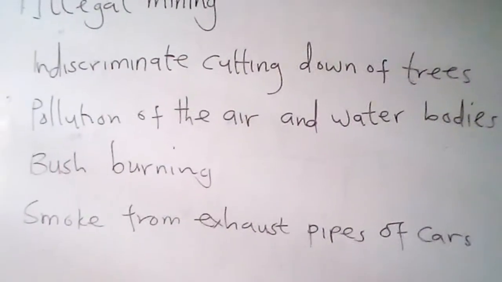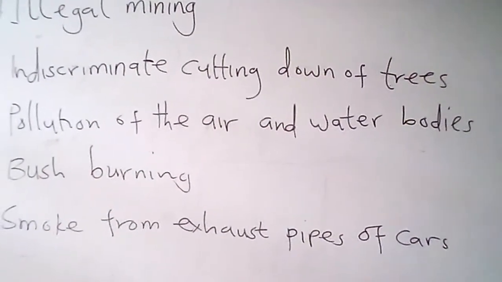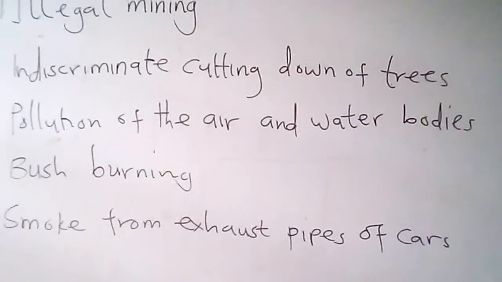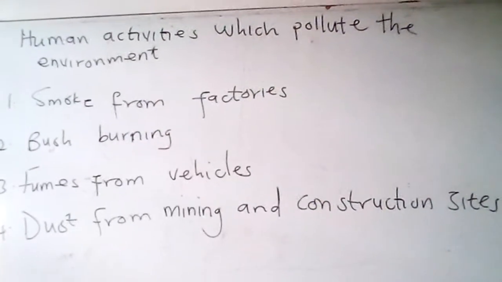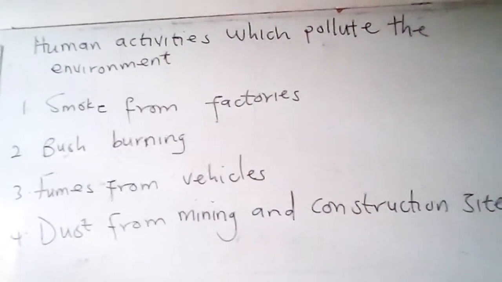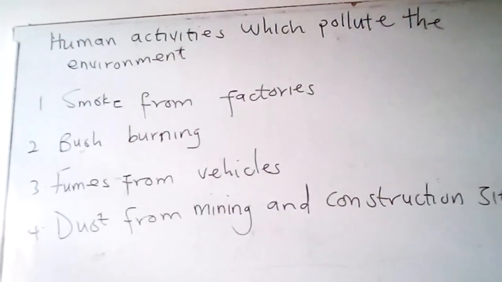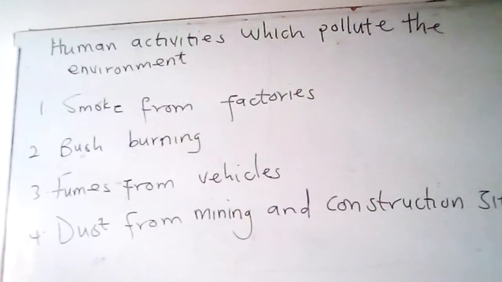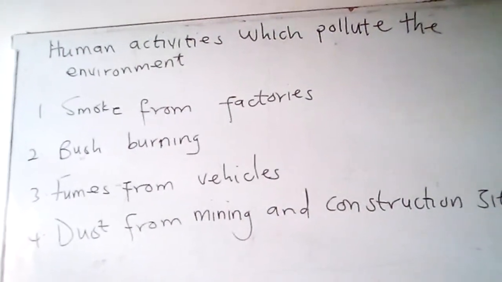So we have three main types of environmental pollution: air pollution, water pollution, and what? Land degradation. So now let's talk about human activities which pollute the environment. Before we start talking about how human activities pollute the air, water, and land in the environment, let me ask you these questions and answer them.